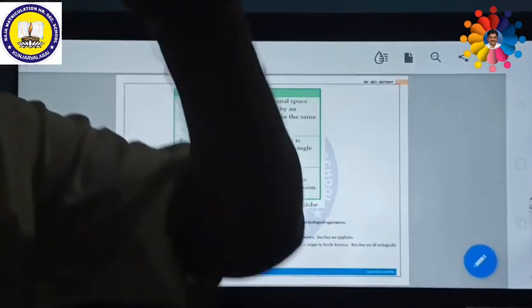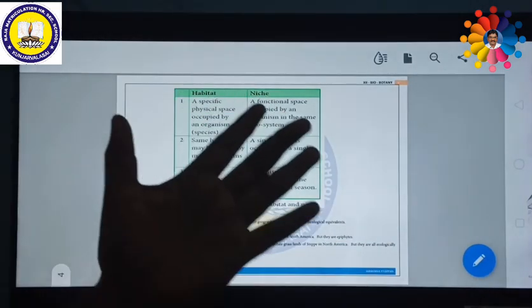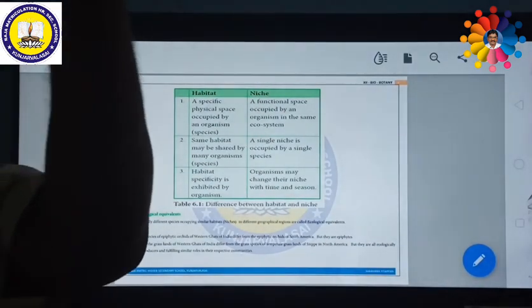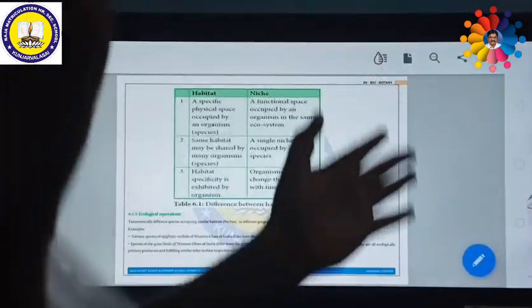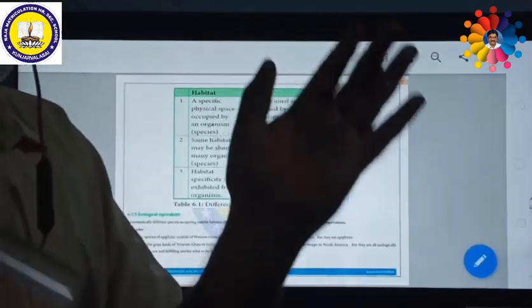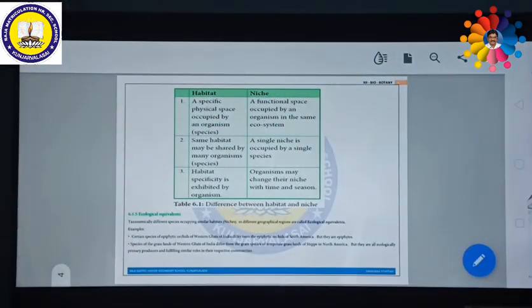That means a specialized place is occupied by a lion, another specialized place by a hyena, another place by a deer. So a specialized place is occupied by a single species as far as niche is concerned. Habitat specificity is exhibited by the organism.